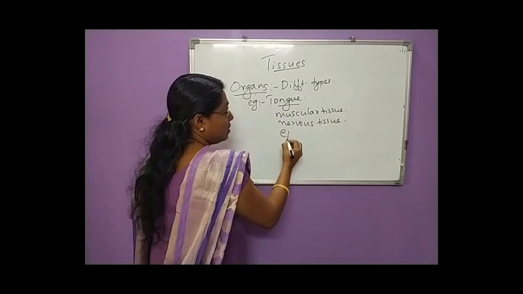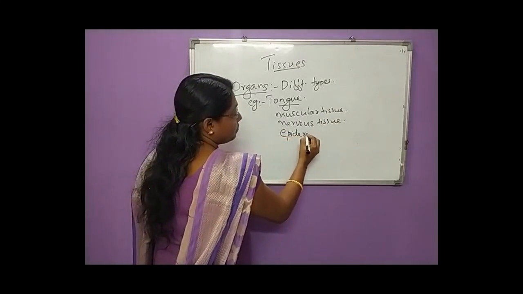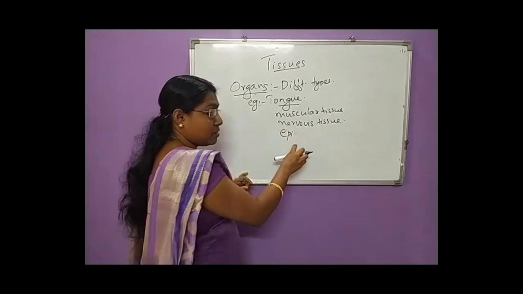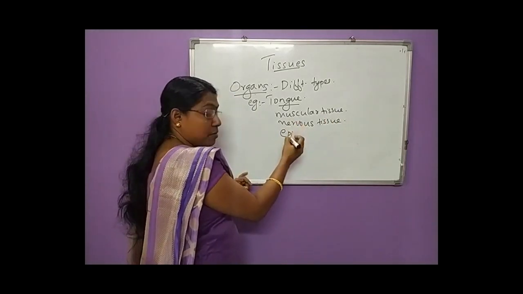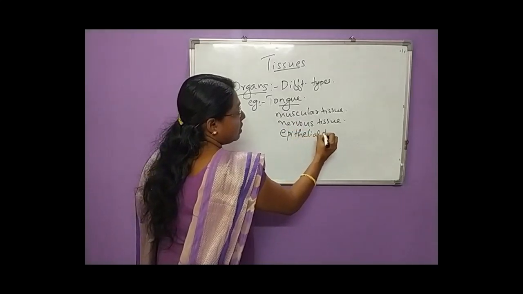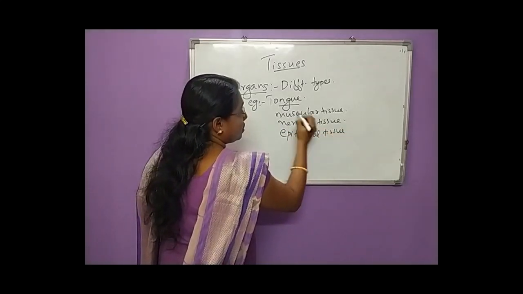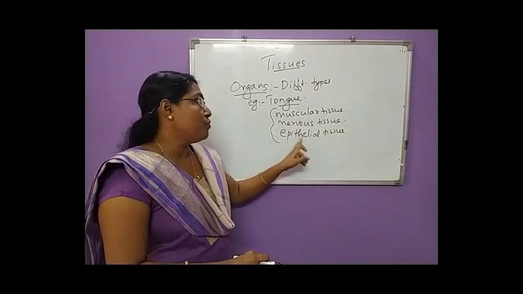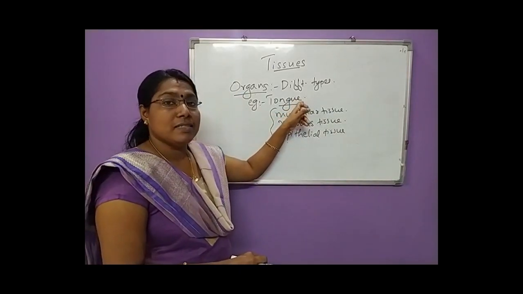then epidermal tissue, epithelial tissue. In the case of plants it is epidermal; in the case of animals it is epithelial tissue. So these three tissues join together to form an organ known as tongue.